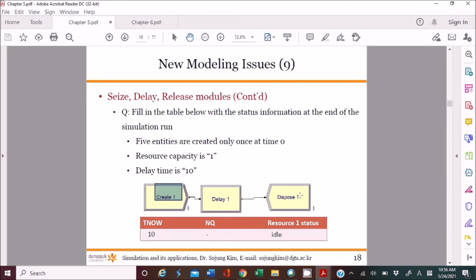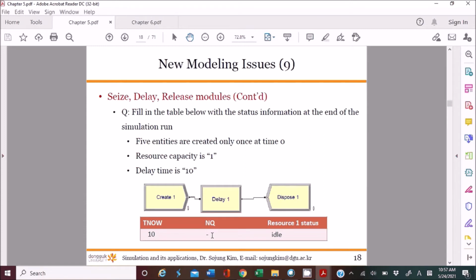So the simulation will run for only 10 minutes. Why? Because there is no seize module. So all the entities can go through the delay module without worrying about seizing the resource, right? Because there is no seize module. So 5 entities will enter this delay module at the same time, and they spend 10 minutes at the same time, and then leave this system at the same time.